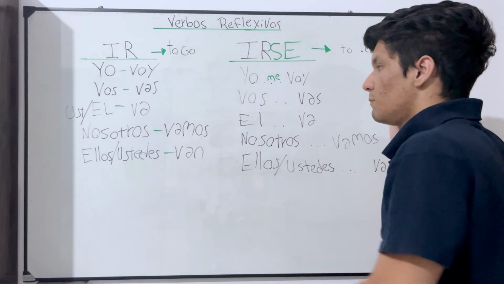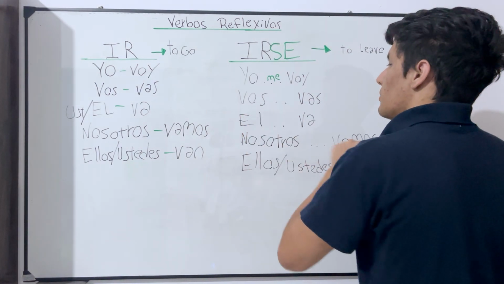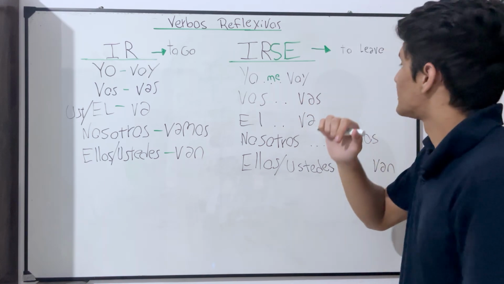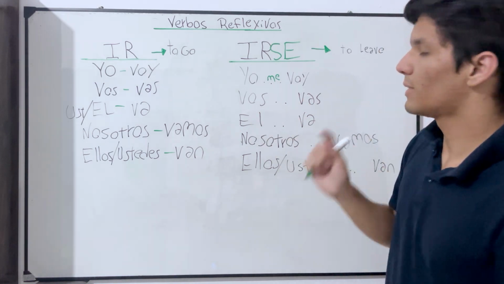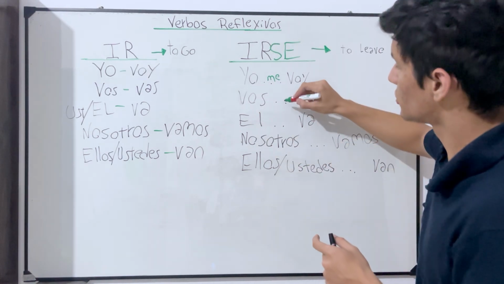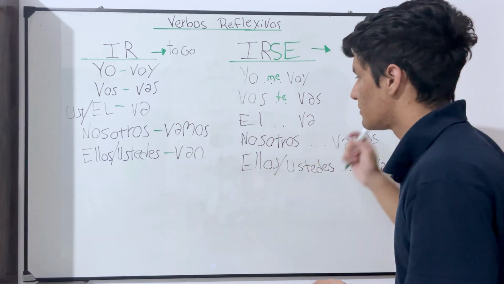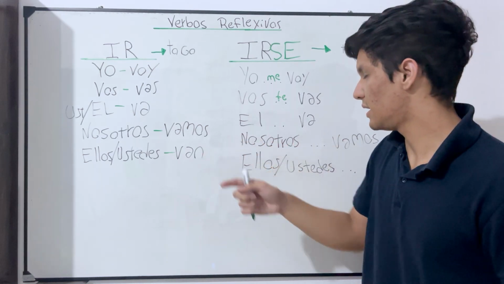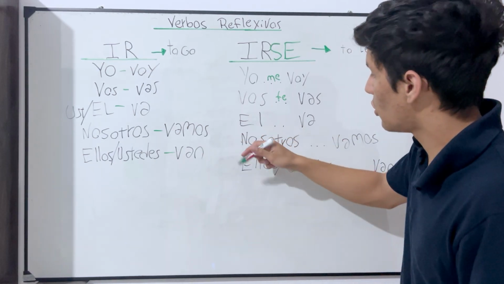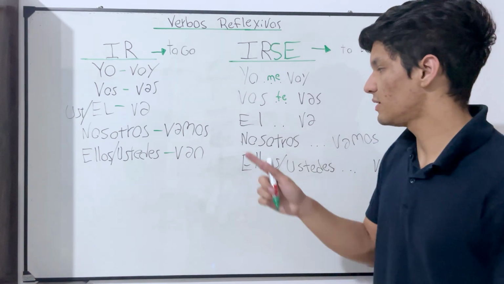Then we have the pronoun vos. Vos vas, you go. If you want to say you leave, you would say vos te vas. Él, ella va, he goes or she goes, or usted. Remember that we also say usted here.